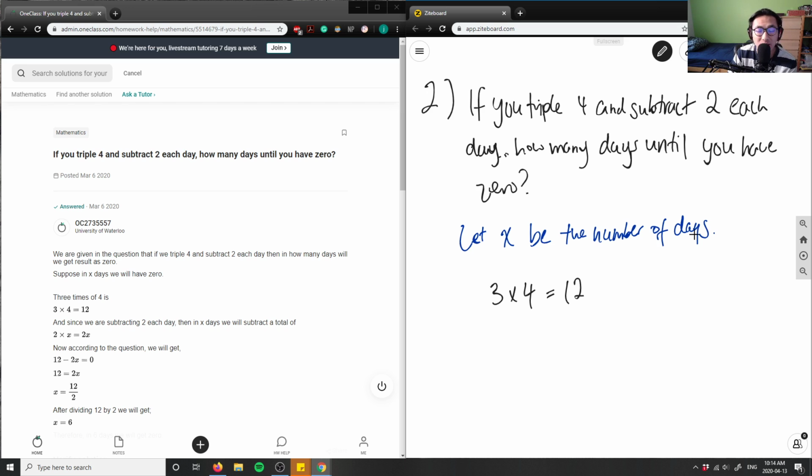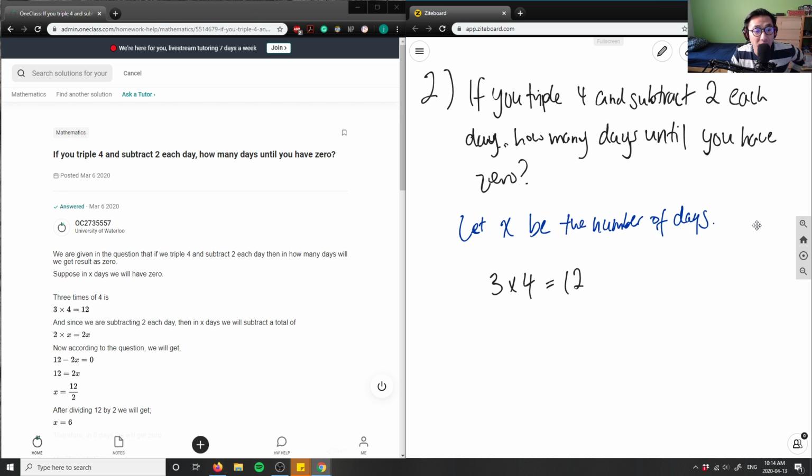And subtract 2 each day. So if we're subtracting 2 each day, then you're subtracting 2 per day, right? If x is equal to the number of days, then we would have some sort of function where we have a triple 4 and we're subtracting.